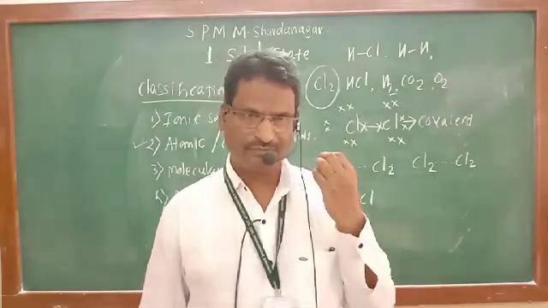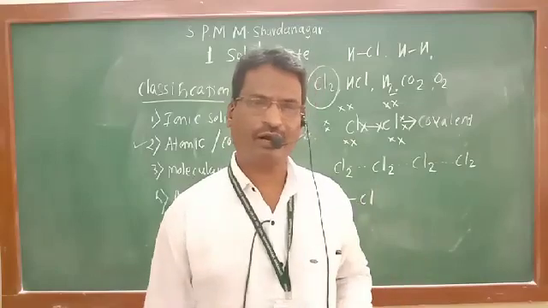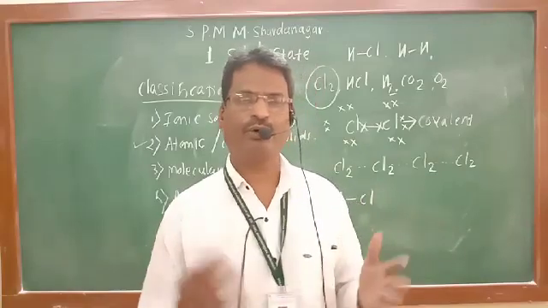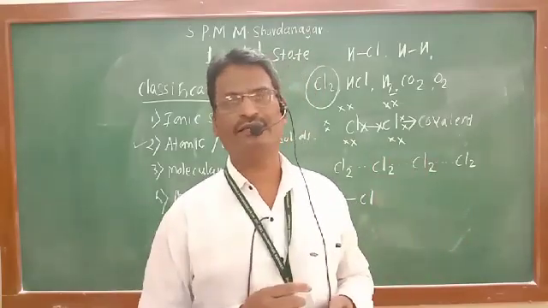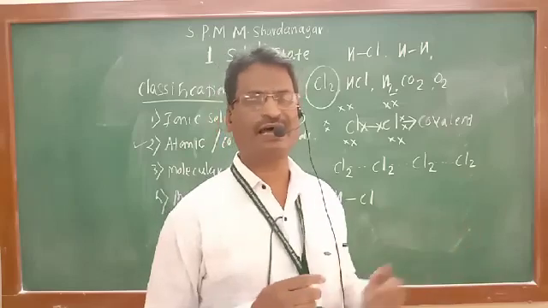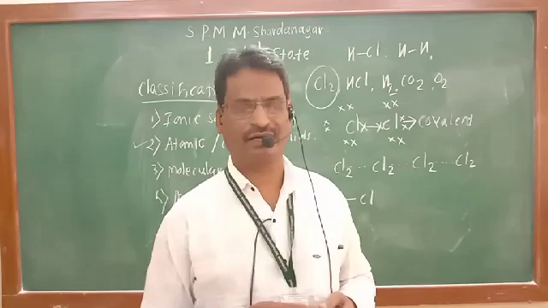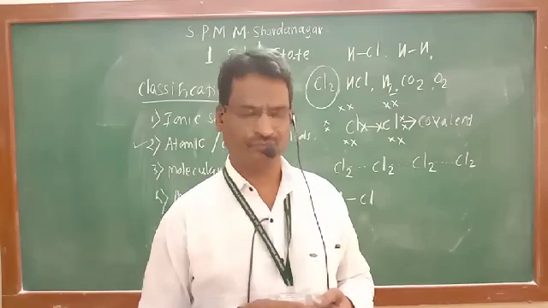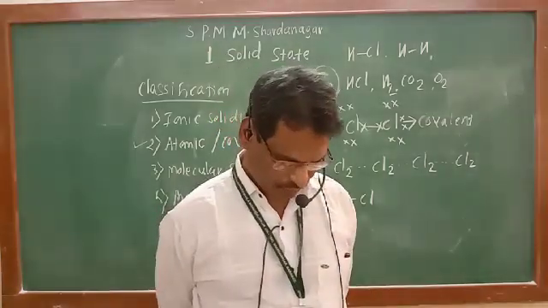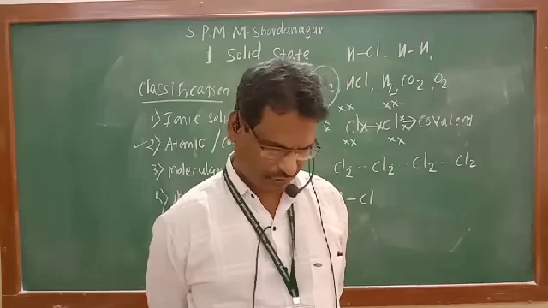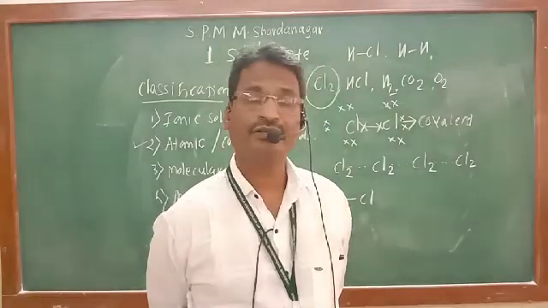In water, there is also intermolecular hydrogen bonding, and we know that hydrogen bonding is weak. These forces are weak. These are poor conductors. So that is about the molecular crystals, molecular solids.